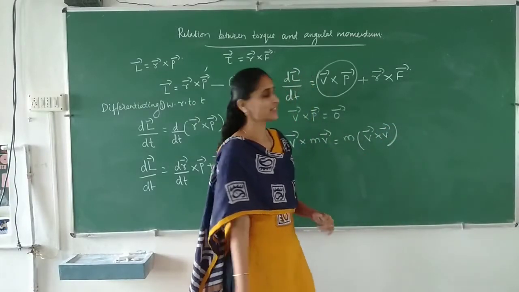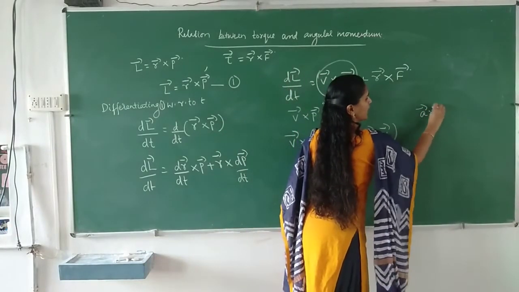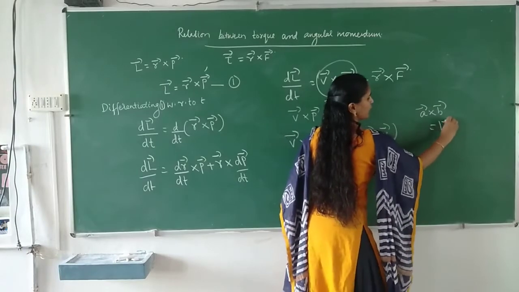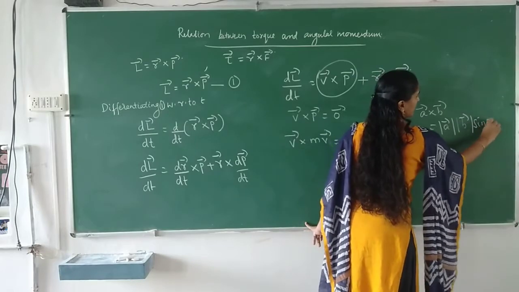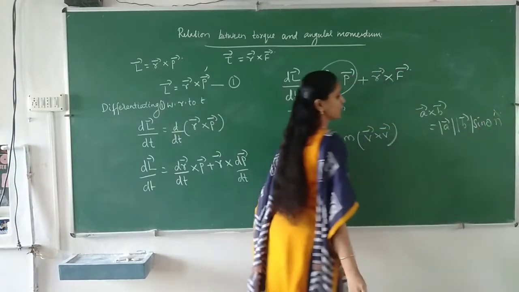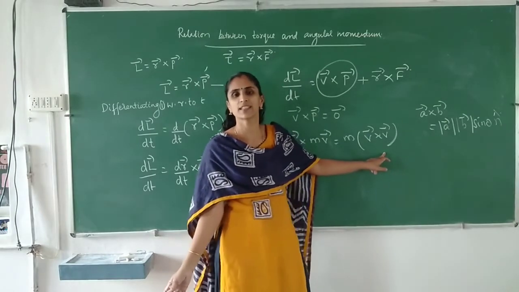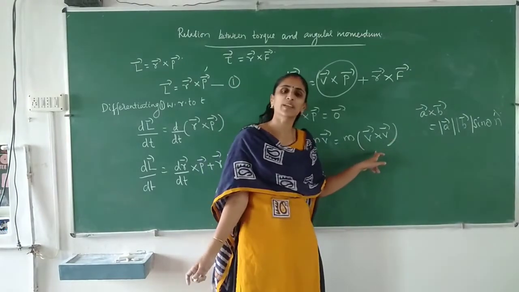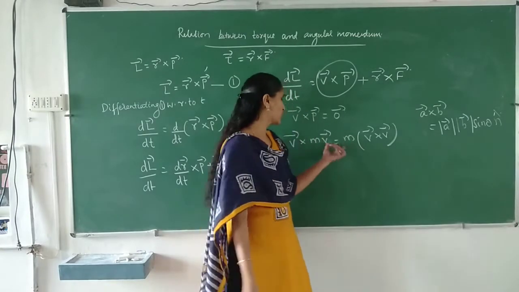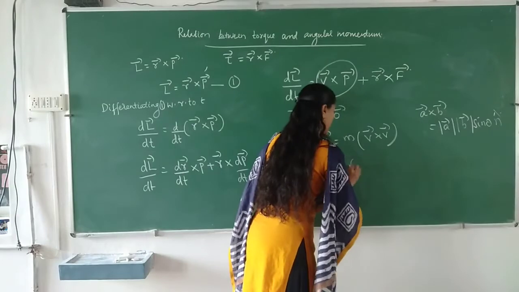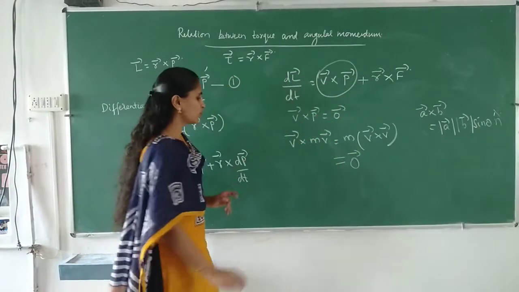Why is V cross V 0? If you are writing A cross B, how will we write it? Modulus of A into modulus of B into sin theta. Here two vectors are there, the same vectors. So what is the angle between those two vectors? The angle between the vectors will be 0, theta equal to 0. So this term vanishes.